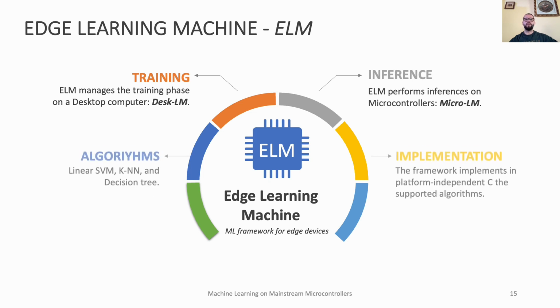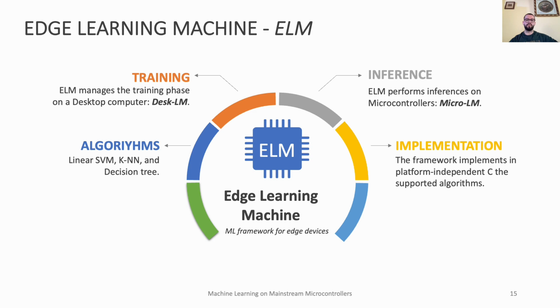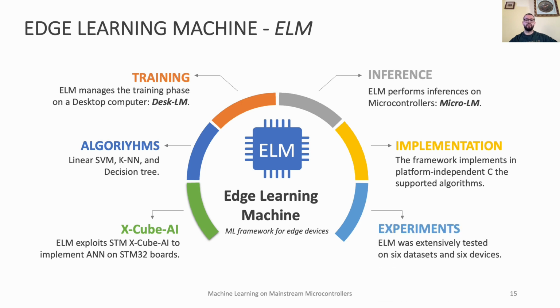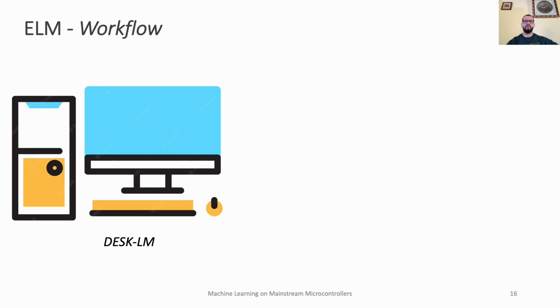It includes 3 supervised machine learning algorithms, support vector machine, k-nearest neighbor, and decision tree, and leverages the STM-X-Cube-AI expansion package to implement artificial neural networks on STM32 Nucleo boards. The Edge Learning Machine Framework has undergone rigorous testing with various algorithms, configurations, hardware platforms, and datasets. The proposed Edge Learning Machine Framework is composed of 2 modules.